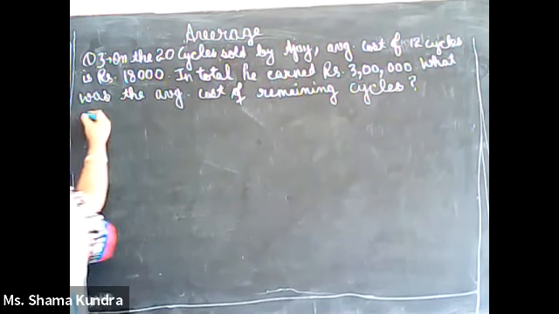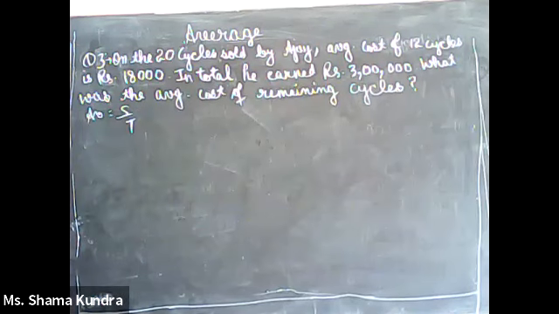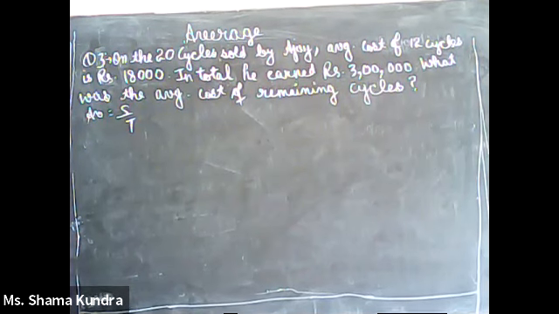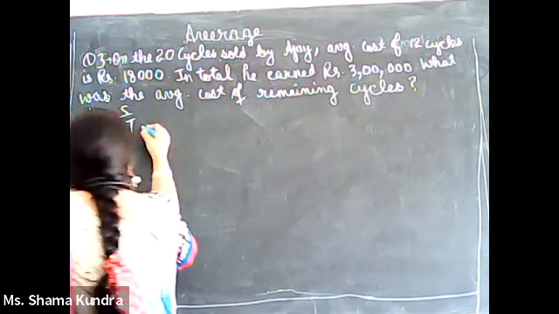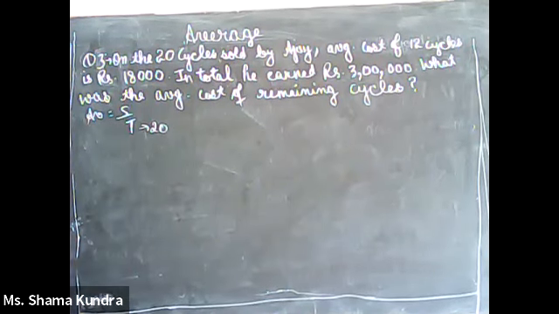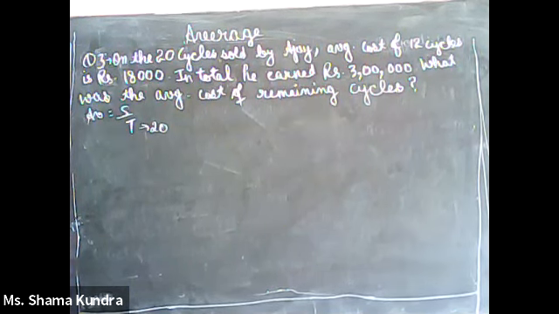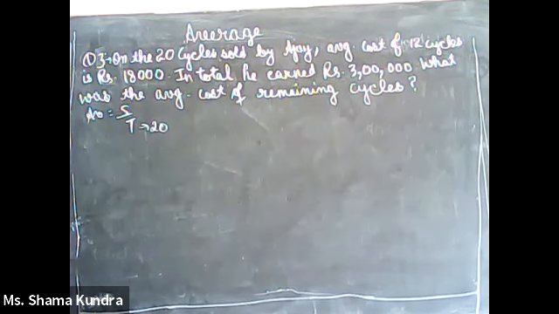We know this is average sum. Average is nothing but sum divided by total. Now we know total: Ajay sold 20 cycles. So we know total is 20. But the problem here is we don't know the individual price of each cycle, the price at which Ajay sold each cycle.